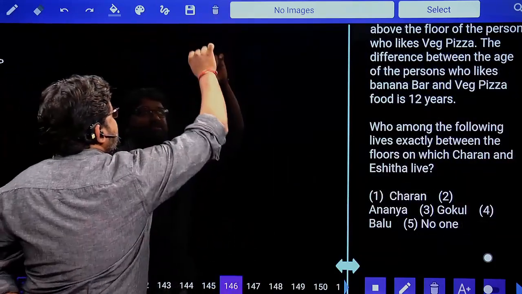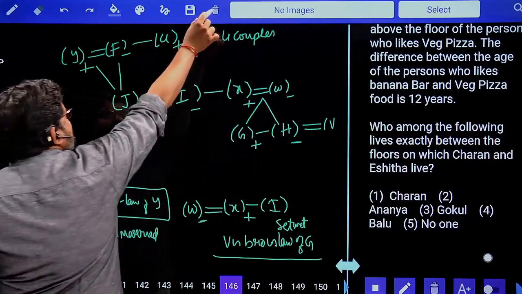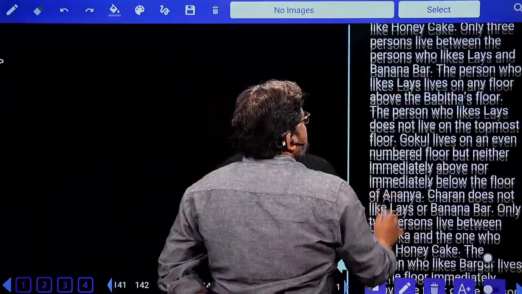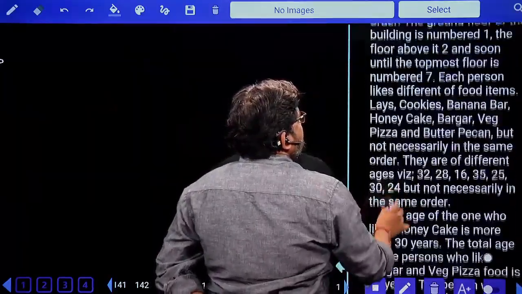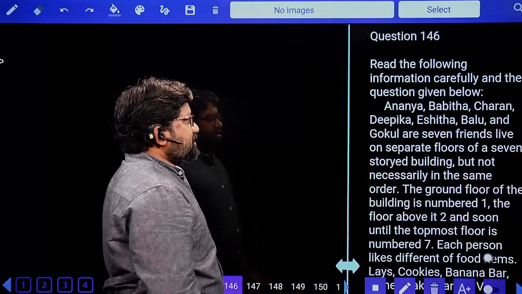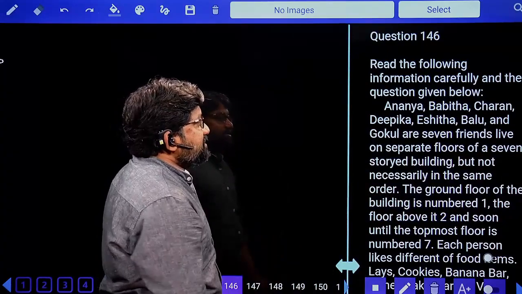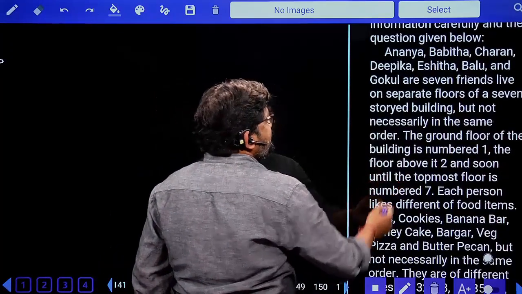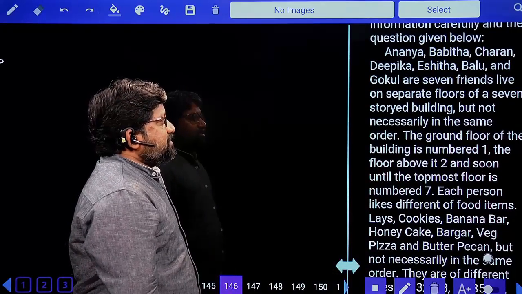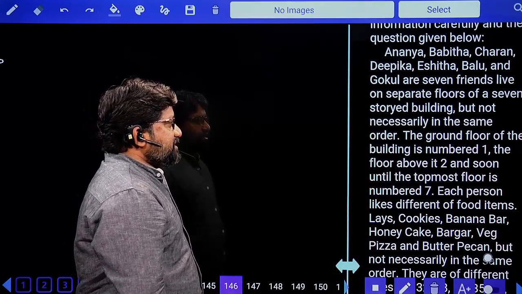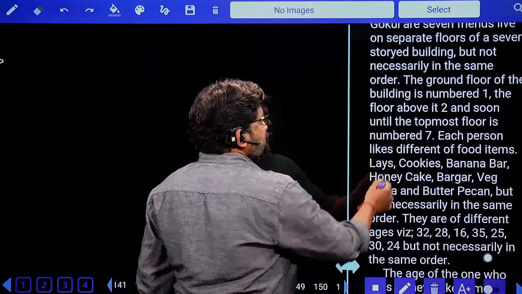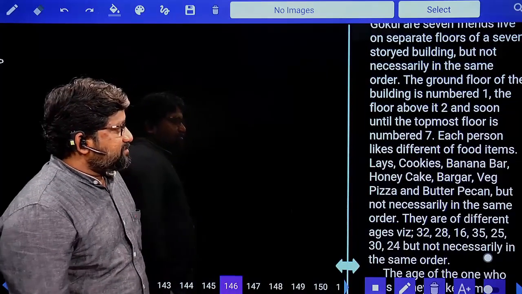Now you have a different question in 146. What is this question in 146? Let's see and try to solve this. Read the following information carefully and the question given below. Ananya, Babita, Charan, Deepak, Ishita, Balu and Gokul are 7 friends who live on separate floors of a 7-story building but not necessarily in the same order. The ground floor of the building is numbered 1, the floor above is 2, and so on until the topmost floor is numbered 7.